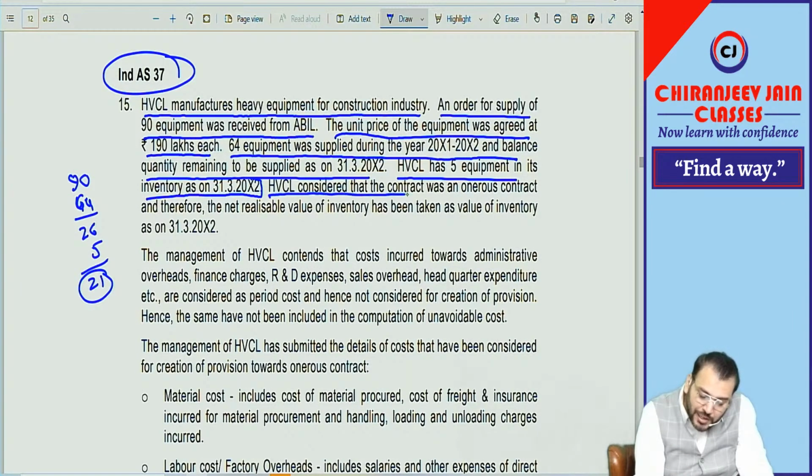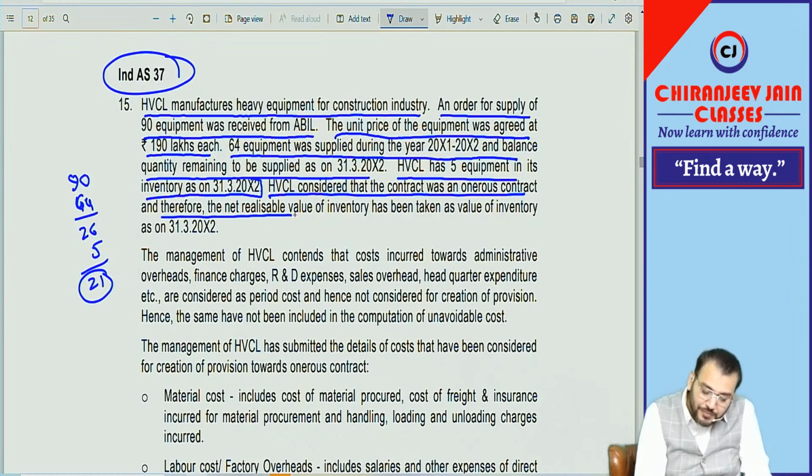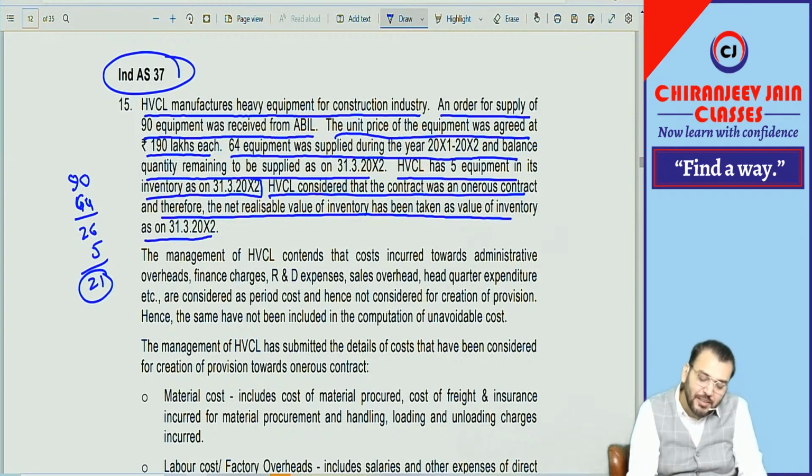SBCL considered that the contract was an onerous contract. Thank you very much. This is the whole point; this is only what we need to find now. This is an onerous contract, understood? And therefore NRV has been taken as the value of inventory on 31st March 2002, meaning inventory was valued at NRV.